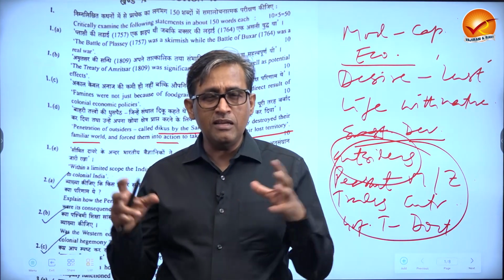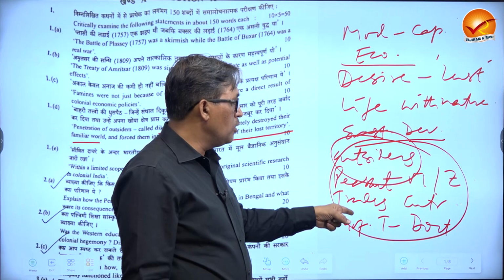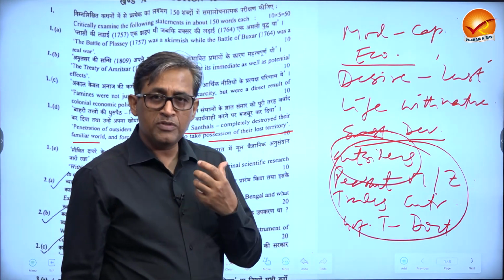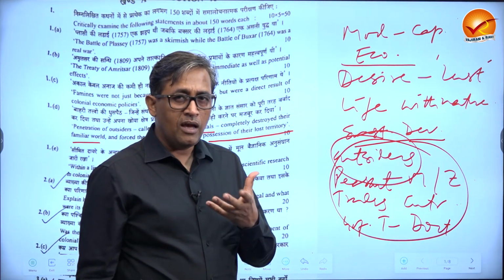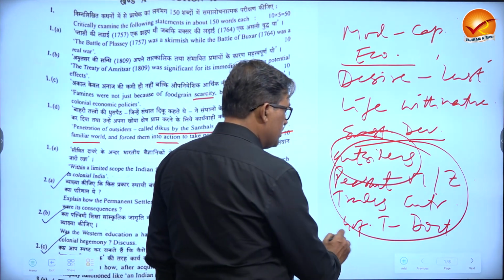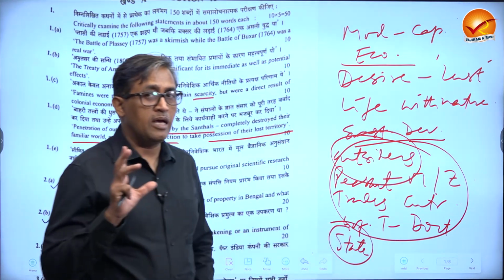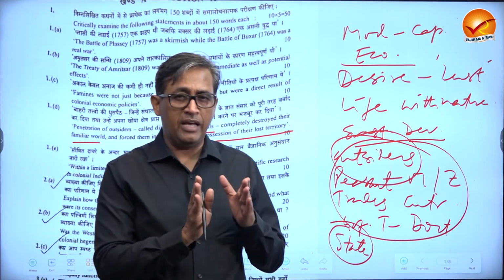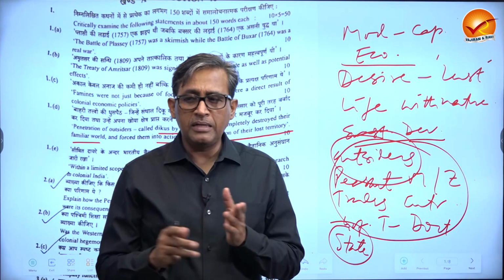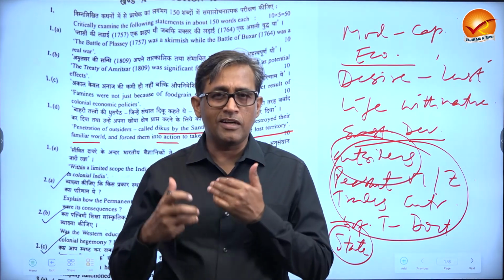Now, each of these was going to be attacked by people who claimed themselves to be more civilized, more modern, and obviously they got the backing of the state, and that is where the Santhals or any tribals were at the receiving end. And slowly, by the end of the 19th century, they started living in a completely new world.